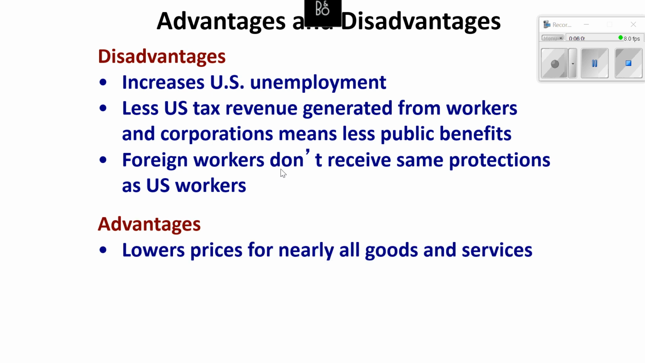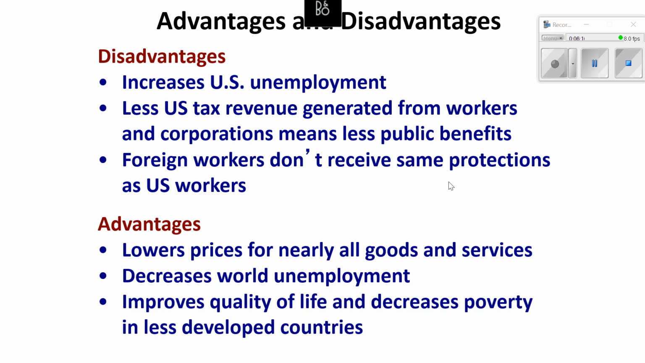Advantages, lower prices for nearly all goods and services that we have here in this country. It decreases world unemployment and it improves quality of life and decreases poverty in less developed countries because those people are now employed and have jobs and are earning a wage. So that's it. That's Unit 6.